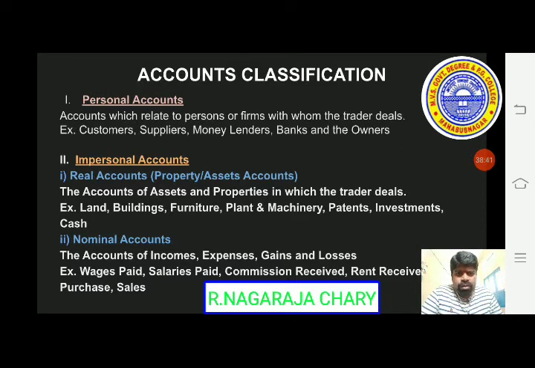Nominal accounts are the accounts of incomes, expenses, gains and losses. So all the expenses, incomes, gains and losses are recorded under nominal accounts. Here we have examples: wages paid, salaries paid, commission received, rent received, purchases, sales. So like that we have. So these are the classifications.